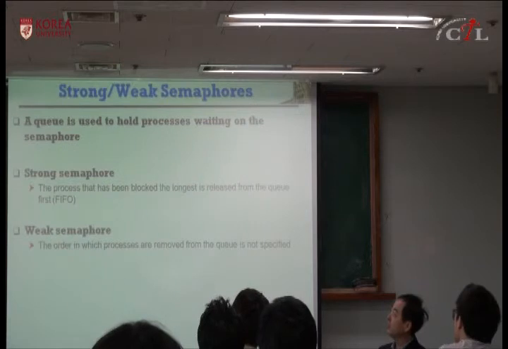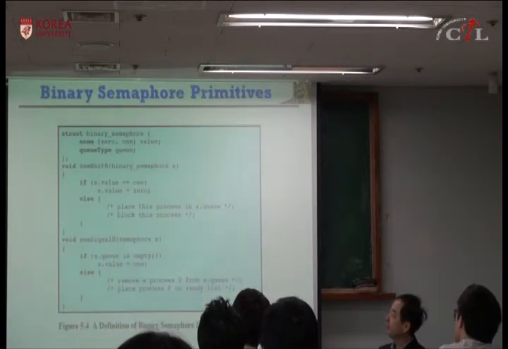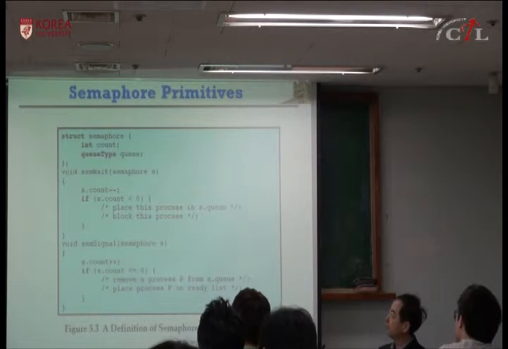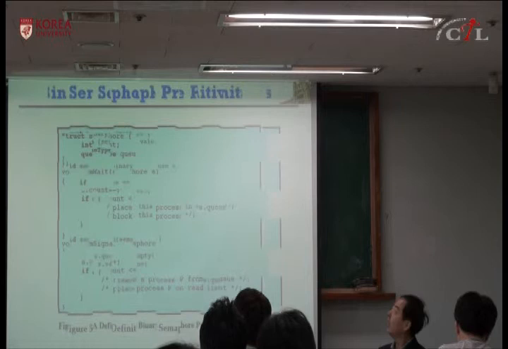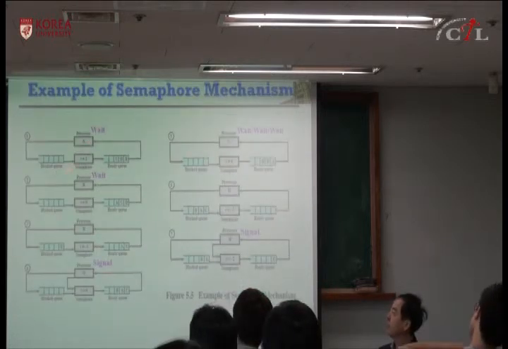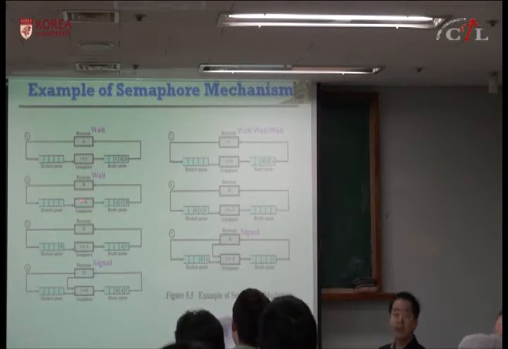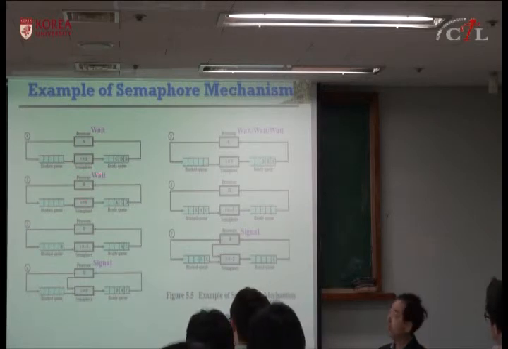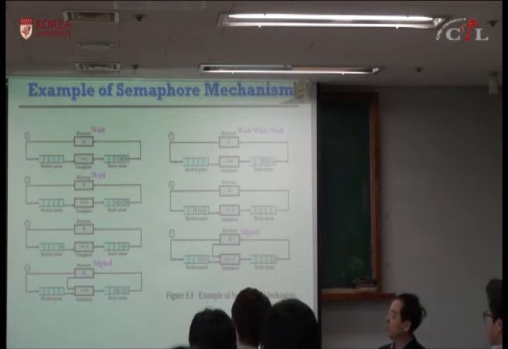If you follow this definition, after you decrement, if the value becomes negative, you have to block. So with S at 1, you perform wait and it becomes 0. 0 means it's not negative, so you don't have to block. You can take this semaphore and run. But B, after wait, becomes -1, then it has to block. Okay? And D is calling a signal.